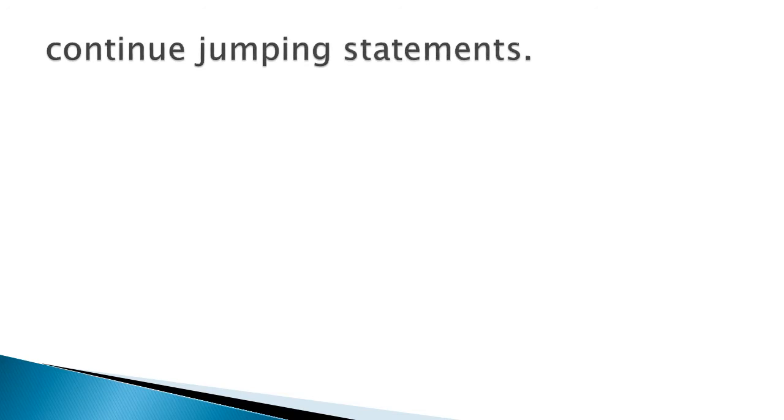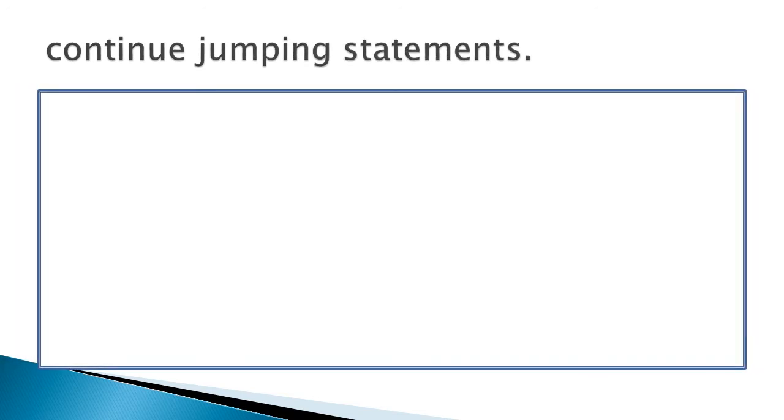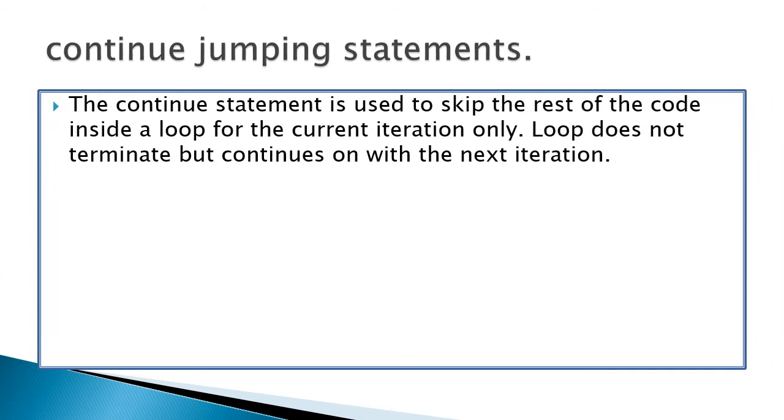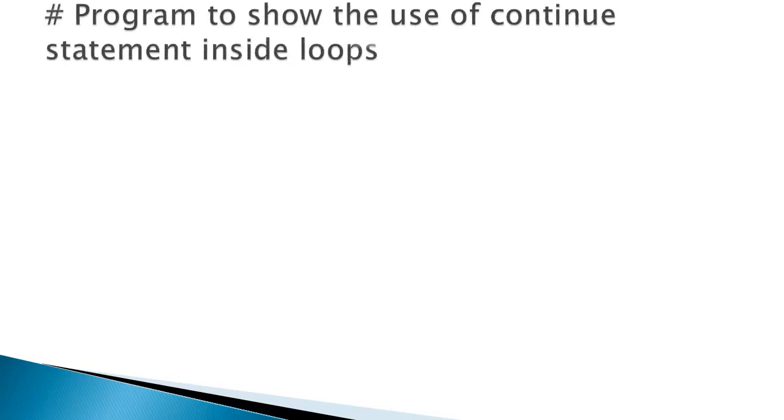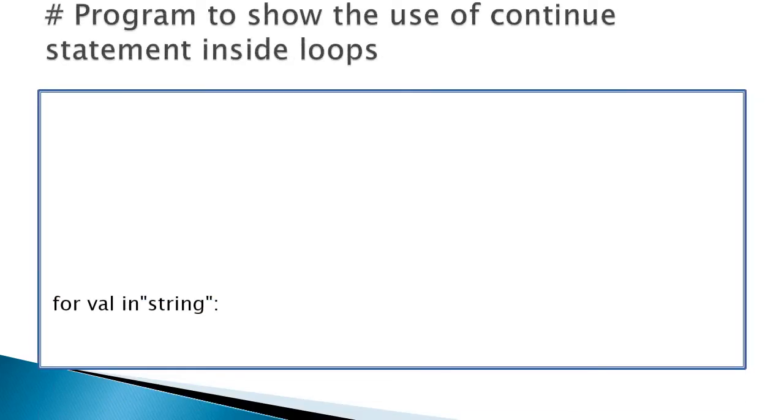Again, the continue jump statement. See, it's just the opposite of break. When you reach break, we immediately terminate the loop. But when you reach the continue statement, it skips the rest of the code in the loop and jumps to the condition part for the next execution. Let's see an example for the continue statement.